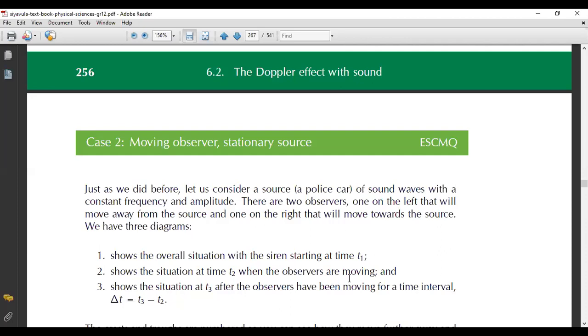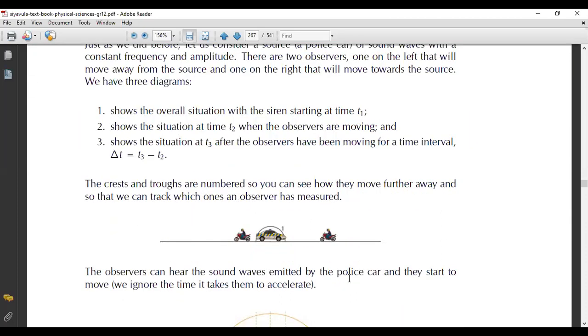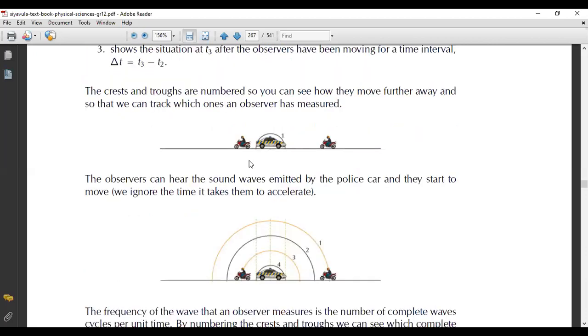So we have three diagrams. The first one shows the overall situation with the siren starting at time t1. The second shows the situation at time t2 when the observers are moving, and the third shows the situation at t3 after the observers have moved for a time interval. So the change in time will be equal to t3 minus t2. The crests and troughs are numbered so that you can see how they move further away, so that we can track which ones an observer has measured. Okay, so there we have it.